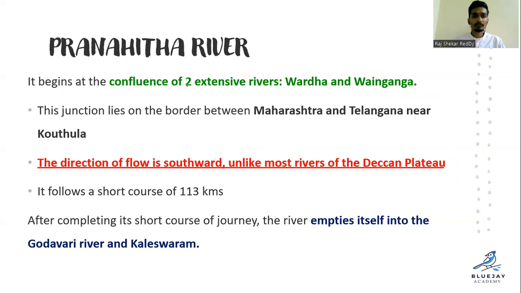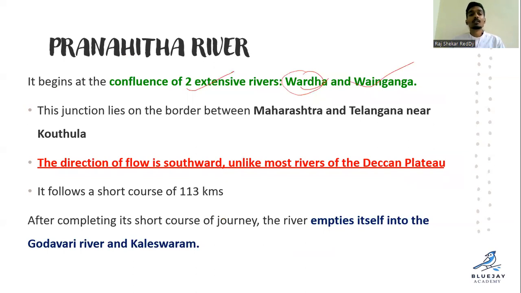It begins at the confluence of two extensive rivers, Wardha and Wainganga. So, which of the following rivers begins at the confluence of two extensive rivers?